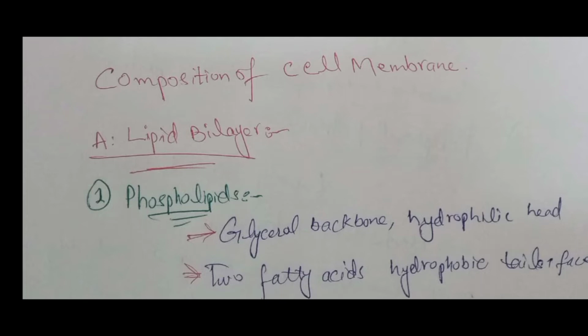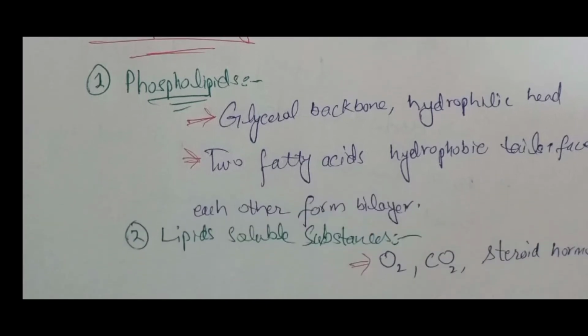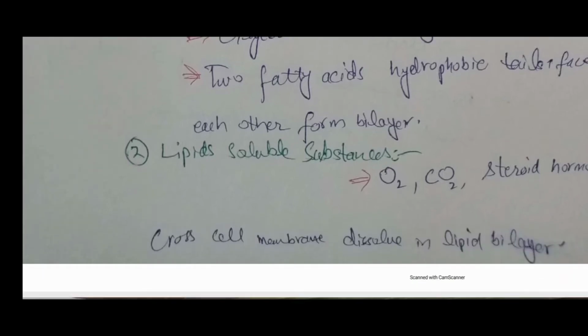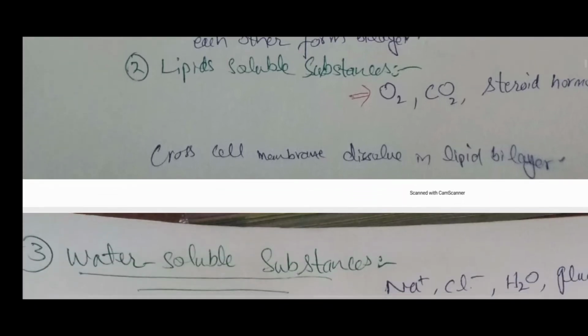The head is formed from the glycerol backbone of the phospholipid, and the head is hydrophilic and polar, and the tail is hydrophobic and made up of two fatty acids. The two fatty acid tails face each other and form the lipid bilayer. Lipid-soluble substances, the small gases and the steroid hormones, such as oxygen, carbon dioxide, and steroid hormones, cross the cell membrane by dissolving in the lipid bilayer.